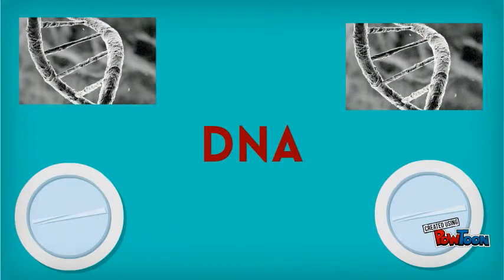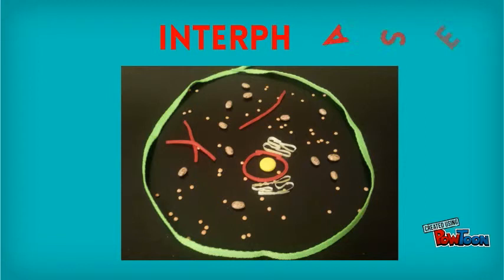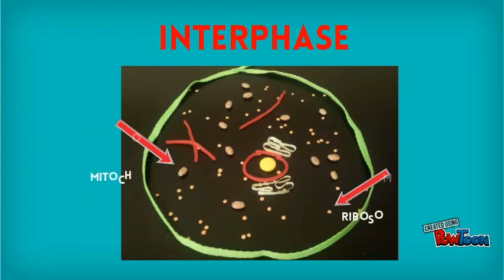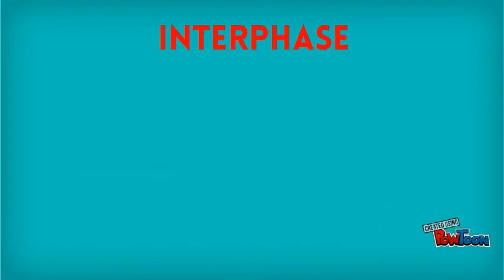But before mitosis takes place, the cell must first complete interphase. Interphase occurs when the cell prepares to divide by producing organelles such as mitochondria and ribosomes. Three stages occur within interphase.